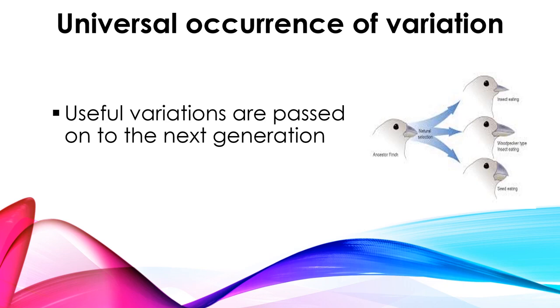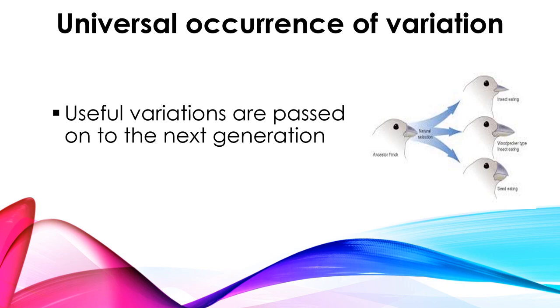So anyhow, these modifications arise because of the changing environment. If it wants to survive, of course it has to modify itself, right? So that's why the beak size changes from the normal, right? And the point he's trying to say at last is that useful variations are passed into the next generations. Variations will be produced by various organisms.